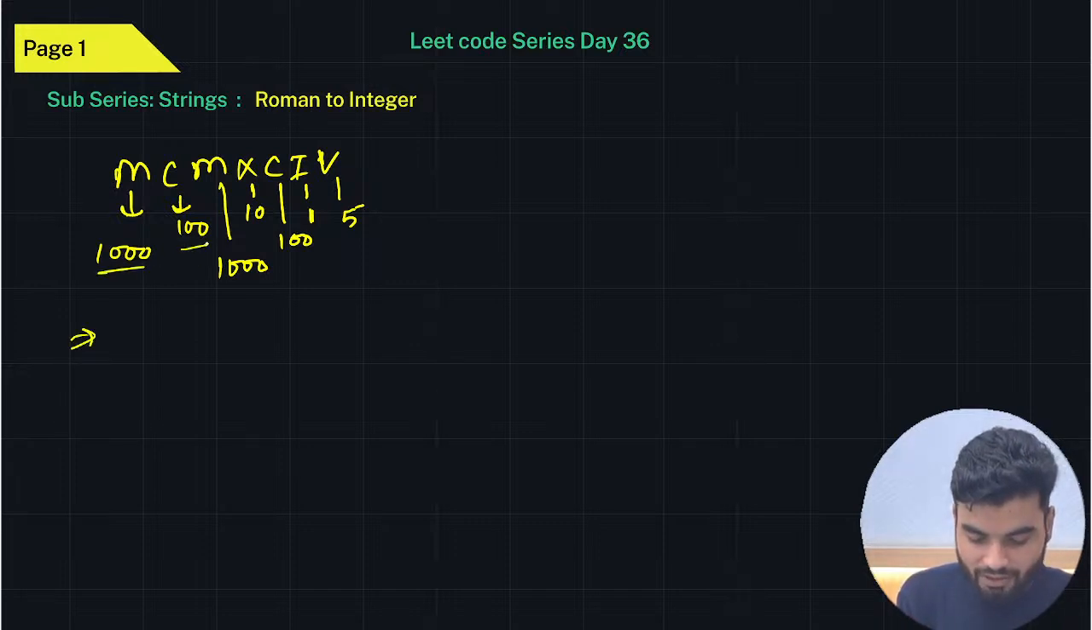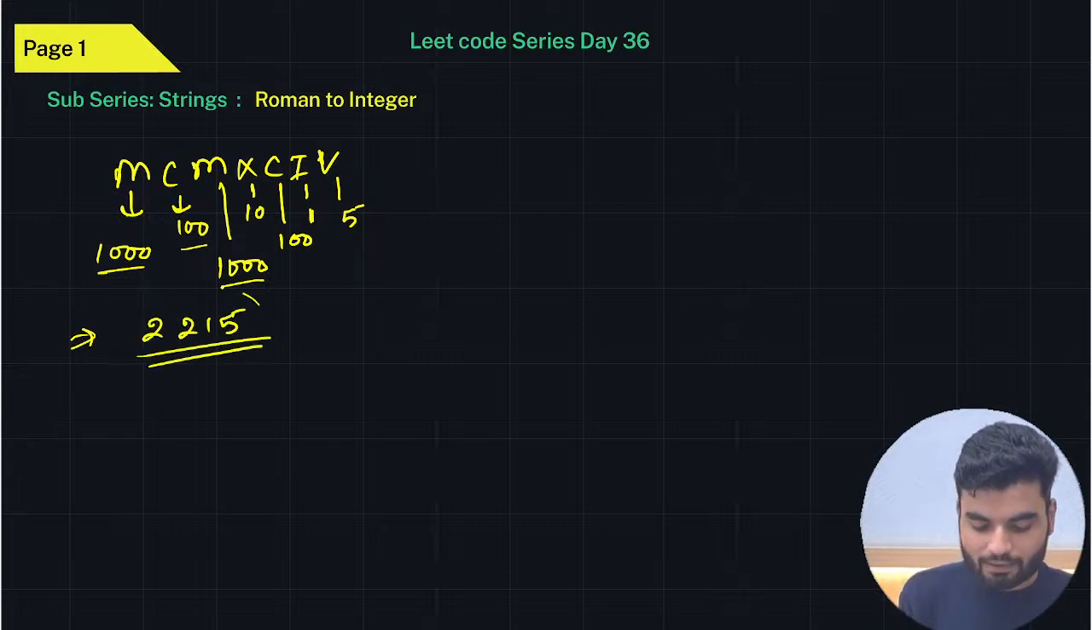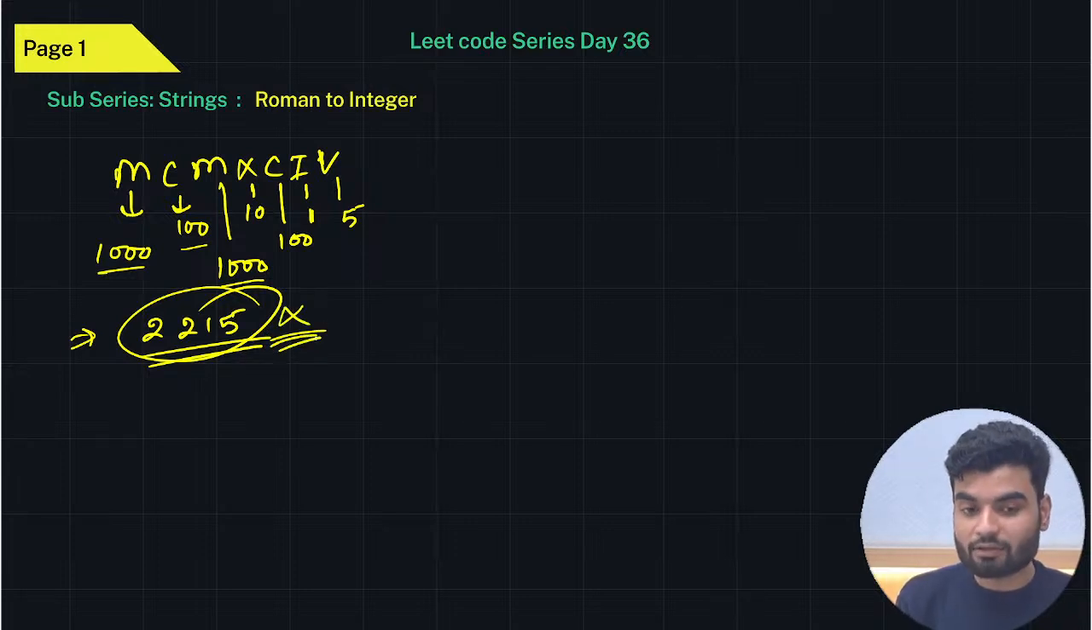This is 1100, again 2100, again 2110, then 2210, then 2215, right? 2215. Probably this is what comes. But this is not true. This is wrong. Then what is the correct answer?